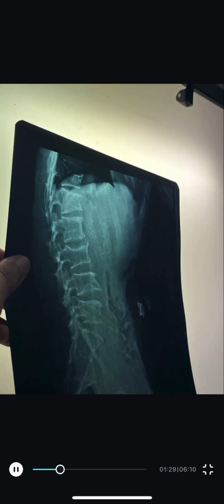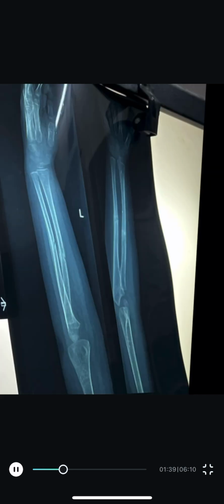So this is an X-ray film of the spine, and you can appreciate well that there is a compression fracture in T12. So this is an X-ray film of a 3-year-old female having a history of falling. So you can see here that in the radius and ulna, in the mid shaft, there is a fracture. So it is a spiral fracture.